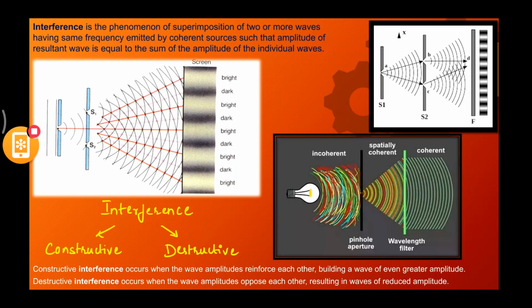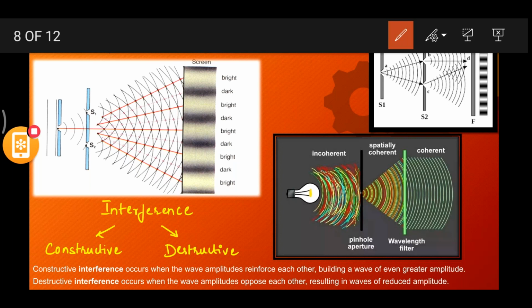Okay, what is meant by incoherent? See, Aditya, incoherent is nothing but a source of light which is exhibiting light waves which have different frequencies and are not having constant phase difference. You can see this uneven pattern in incoherent, right? The waves which are being sent by this light, this is nothing but the source.